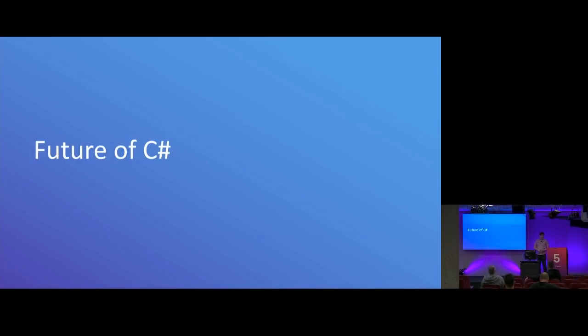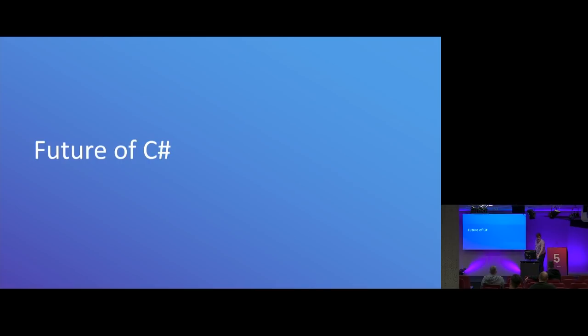So tooling aside, anyone have any questions? I'm not going to have time to do any demos of the IDEs or anything like that. So if you have questions about how that sort of stuff works, it's probably a good time to ask or save it for the end. And then after that, I'll talk about the C# 8 stuff, which you've probably heard a whole bunch of times already.